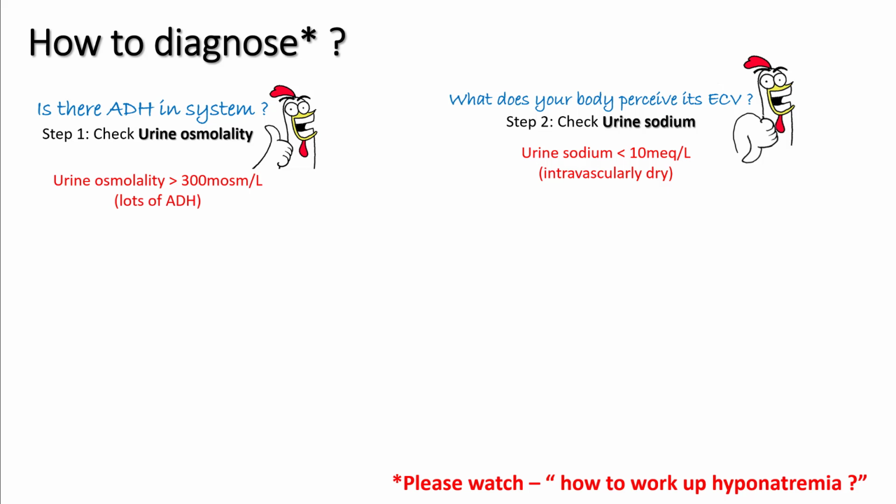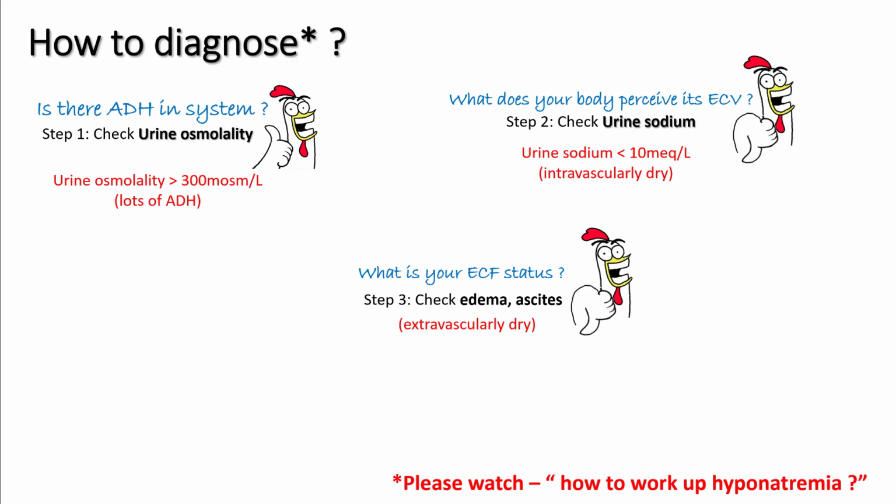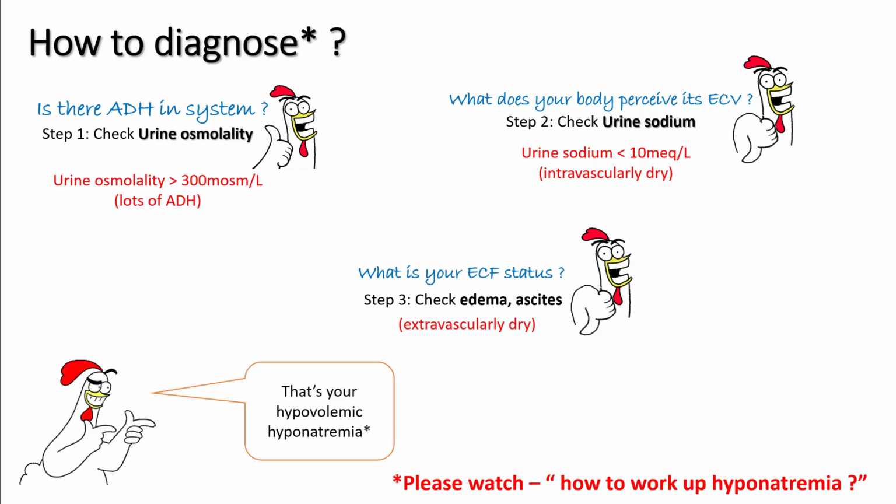Next question is, what's your intravascular volume status? For that, you check your urine sodium, and in these patients the urine sodium will be low because these are intravascularly dry. Lastly, you check your ECF status. That means if there is an edema or ascites, you're extravascularly dry, and a combination of these three will tell you that you are dealing with hypovolemic hyponatremia.